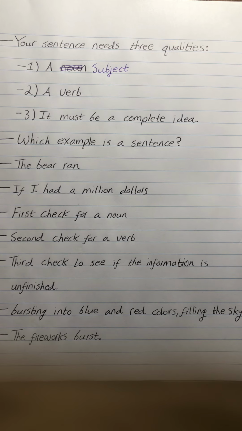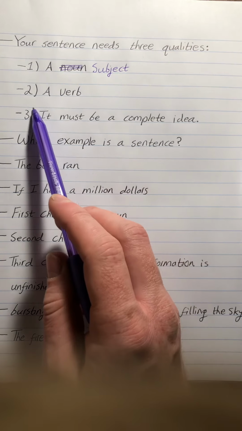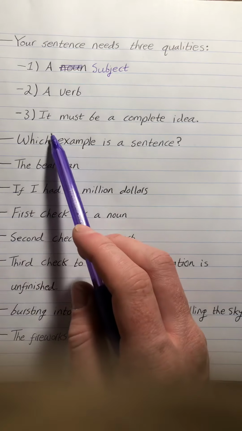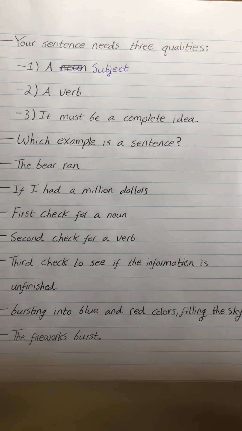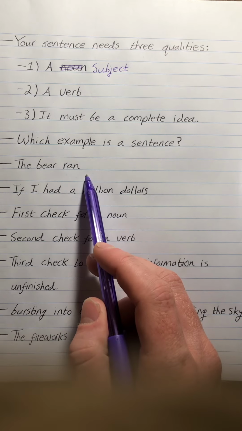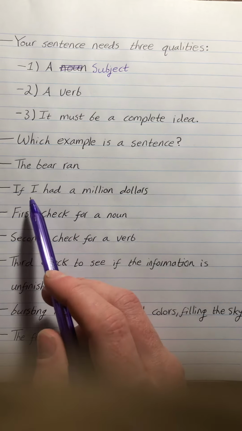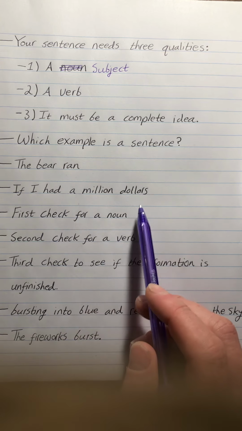What all do you need to have a complete sentence? There are 3 qualities you need for a complete sentence. 1, a subject. 2, a verb. 3, it must be a complete idea. Let's take a look at an example. The bear ran. And a second example, if I had $1 million.